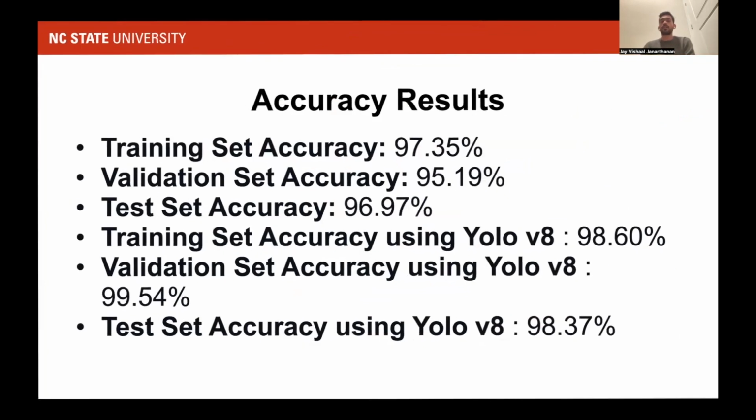And here are our final results. As you can see, the CNN model gave us 96.96% accuracy on test, and our YOLO gave us 98.37% accuracy on the test set.